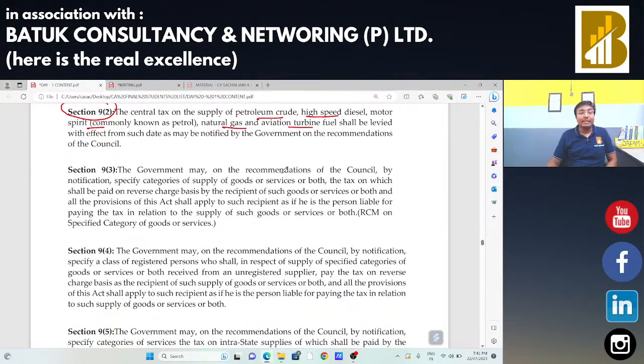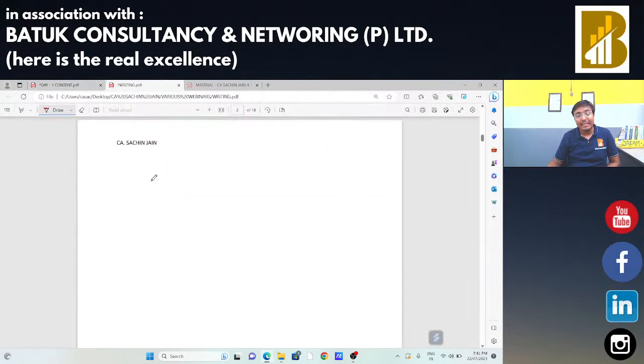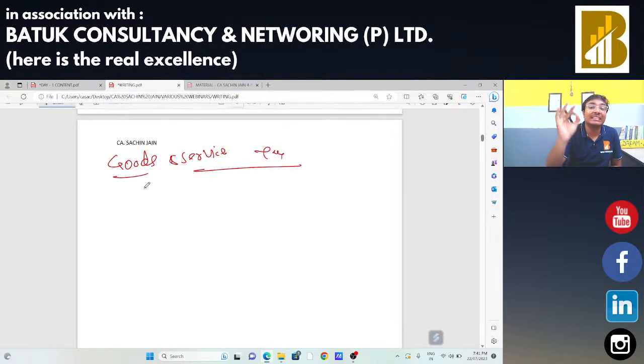Now, section 9 subsection 3, subsection 4 and subsection 5 पे discussion करने से पहले I just want to share one example. जैसा कि हमने बोला, GST is a goods and services tax. In that case GST will be applicable on supply.